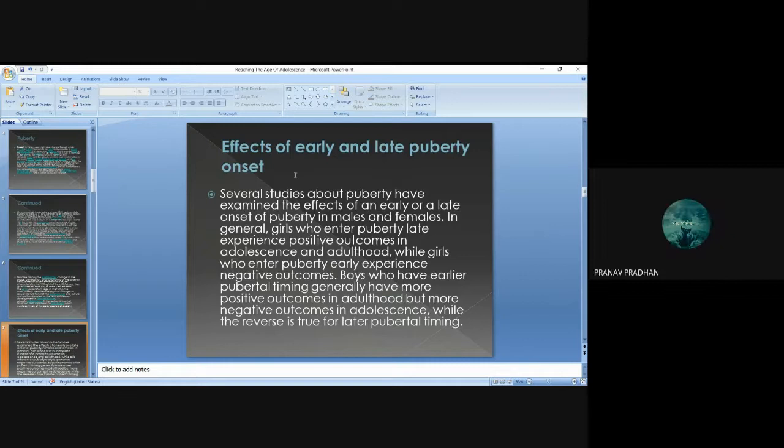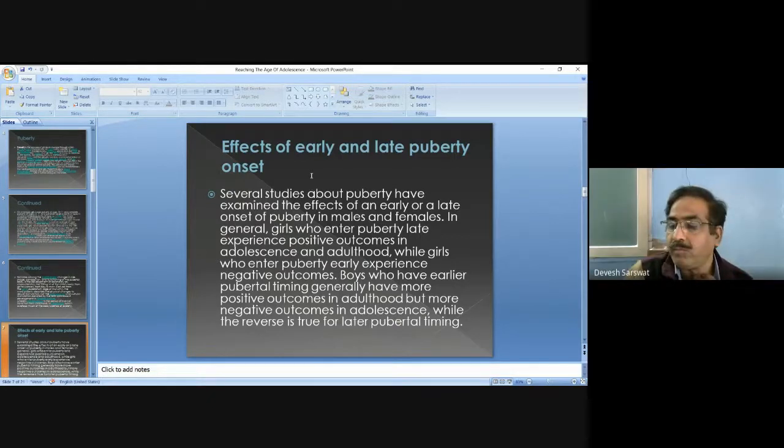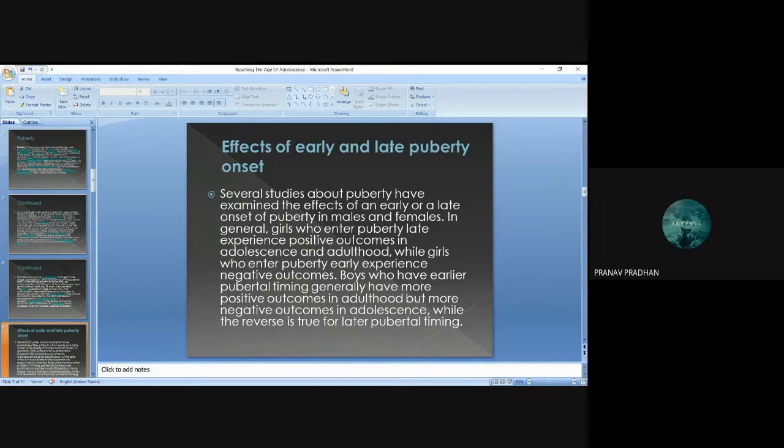Effects of early and late puberty onset. Several studies about puberty have examined the effects of an early or late onset of puberty in males and females. In general, girls who enter puberty late experience positive outcomes in adolescence and adulthood, while girls who enter puberty at an early age experience negative outcomes. Boys who have earlier pubertal timing generally have more positive outcomes in adulthood but more negative outcomes in adolescence, while the reverse is true for later pubertal timing.